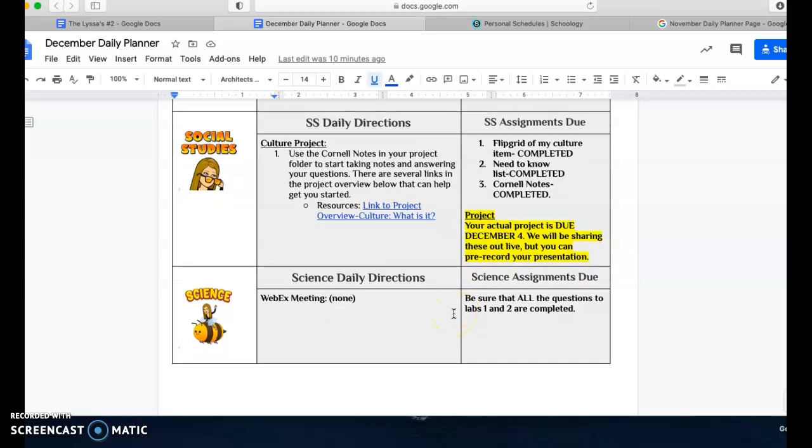And then lastly, we met in Ms. Skolanowski's room today for science, so make sure that you have all the questions for labs 1 and 2 completed, so that we're ready for Thursday.